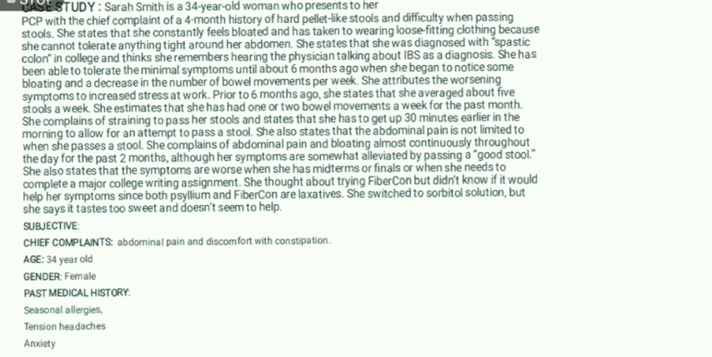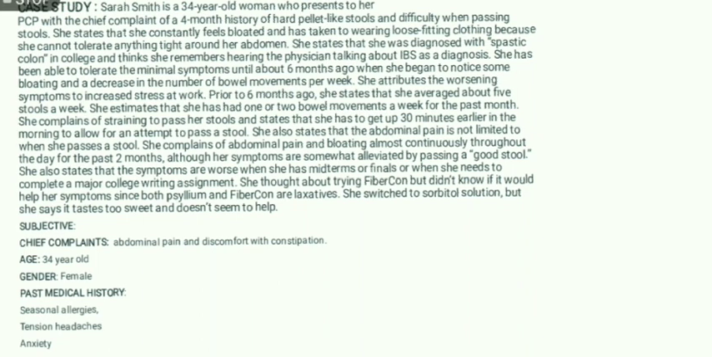Although her symptoms are somewhat alleviated by passing a good stool, she also states that the symptoms are worse when she has midterms or finals or when she needs to complete a major college writing assignment. She thought about trying Fibercon but didn't know if it would help her symptoms since both psyllium and Fibercon are laxatives. She switched to sorbitol solution, but she says it tastes too sweet and doesn't seem to help.